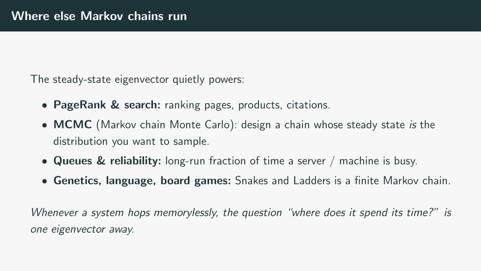In operations research, queues and reliability models use the steady state to find the long-run fraction of time a server or a machine is busy. And Markov chains show up in genetics, in language models, even in board games. Snakes and Ladders is literally a finite Markov chain, and the expected number of moves to finish is a steady-state style computation. The pattern is always the same. Whenever a system hops memorylessly between states, the question of where it spends its time is just one eigenvector away.